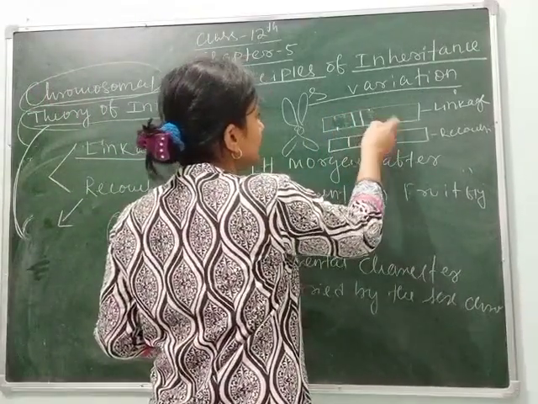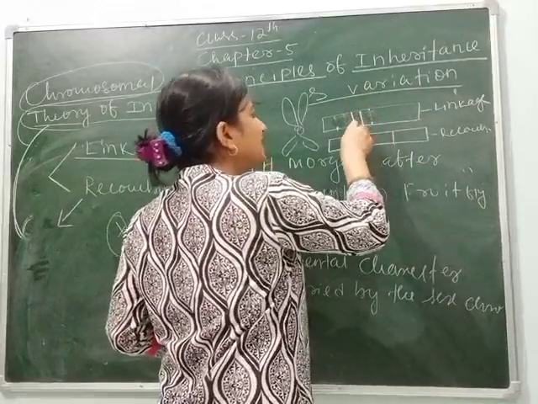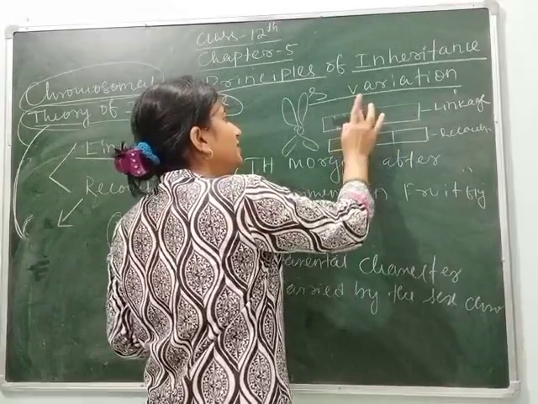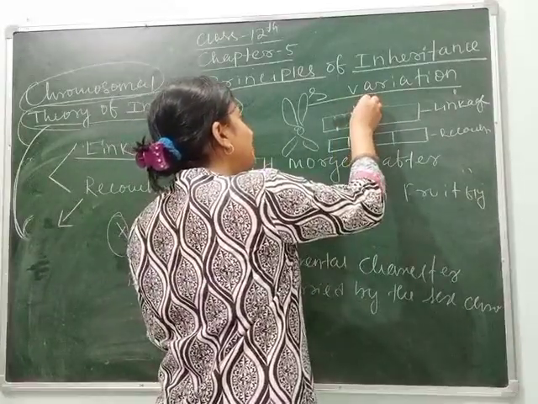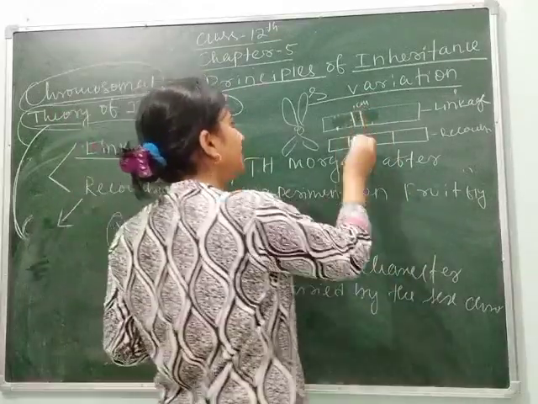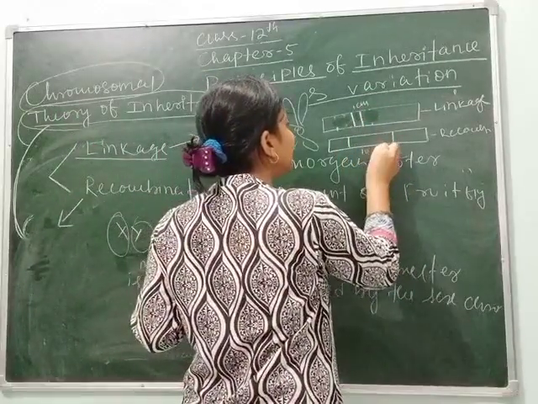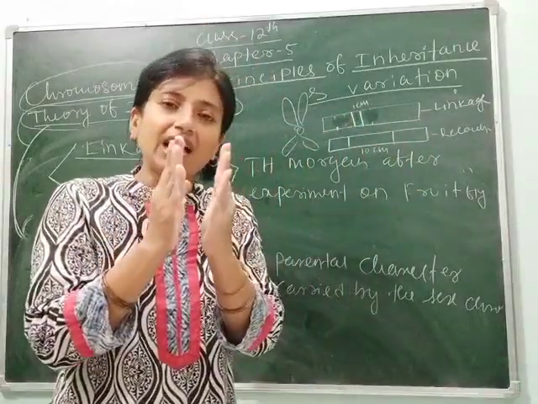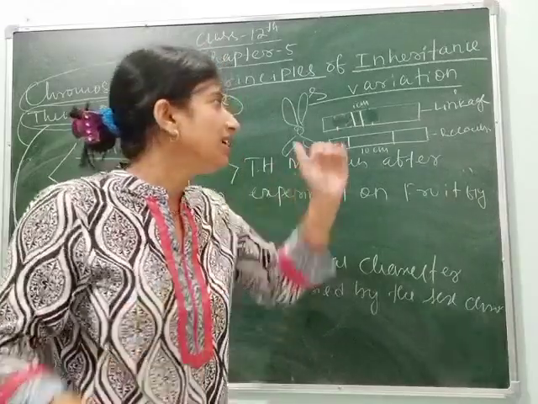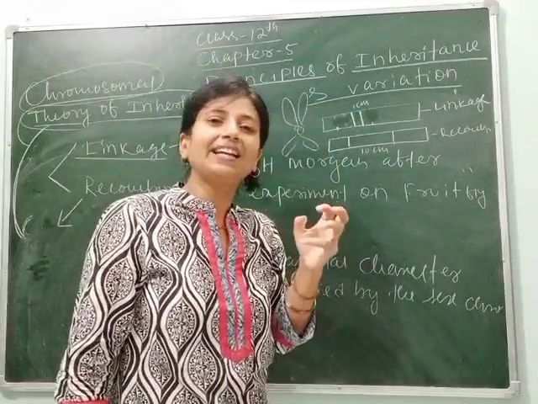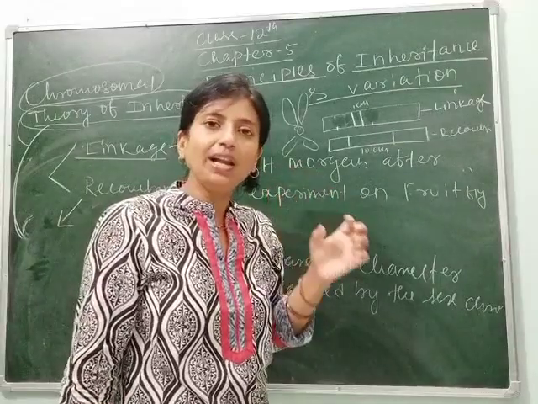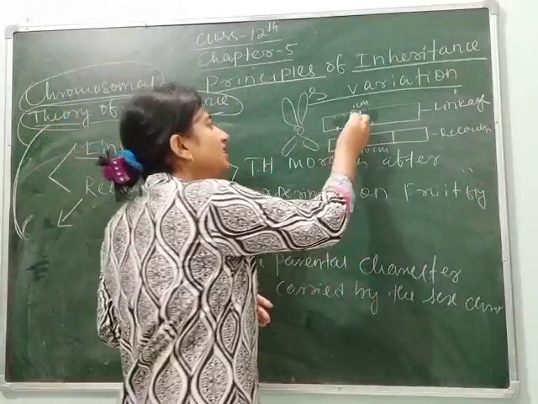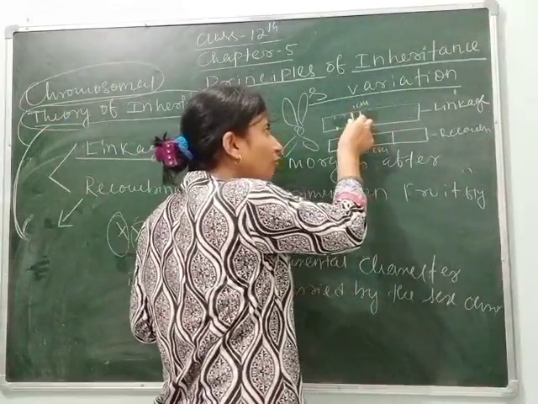For more clarity, you can see: this is a gene, this is a gene. Here this is a gene, this is a gene. You can notice the gap. Suppose this gap is 1 centimeter. Here the gap is 10 centimeters. So in linkage, the genes on the chromosome are very close to each other, due to which non-parental characters are fewer. Only parental characters are present in linked genes. This is linkage, in which genes are closely arranged.